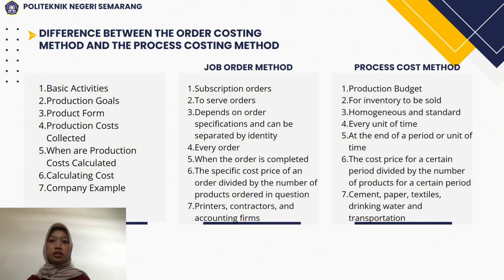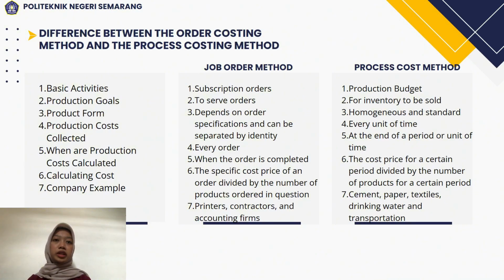Fourth, production cost collection. In the job order method, it is collected for every order, while in the process method, for every unit of time. Fifth, when are production costs calculated? When the order is complete, while in the process cost method, at the end of a period or unit of time. Sixth, calculating cost.